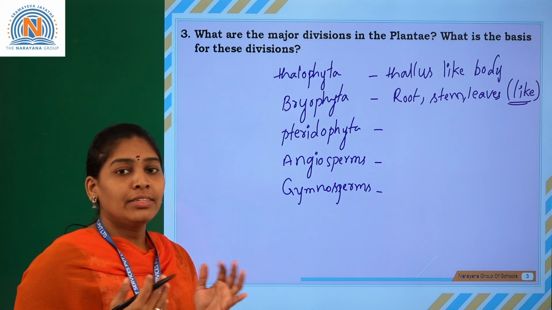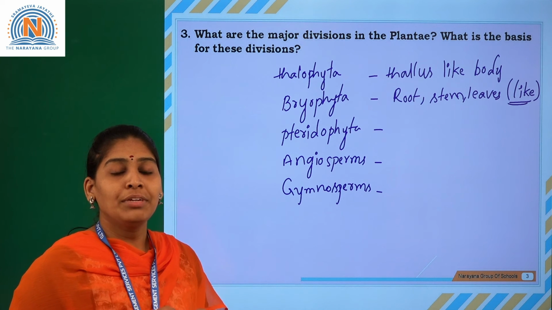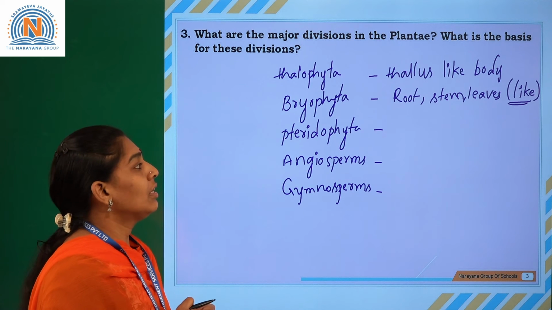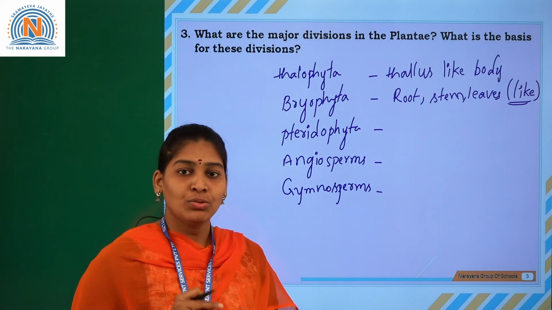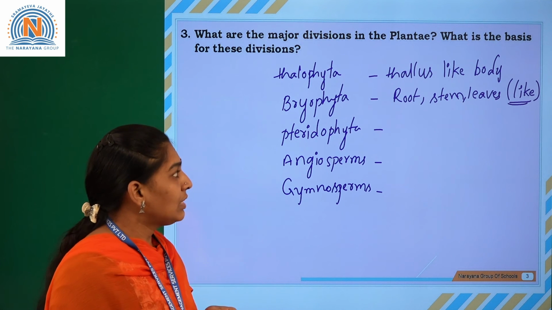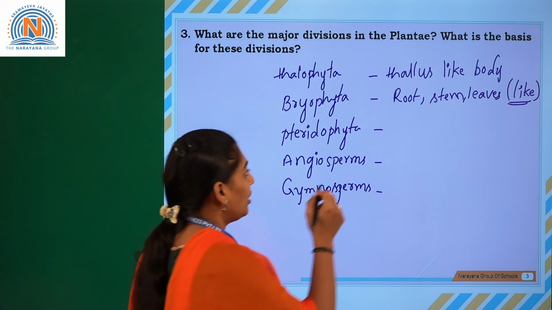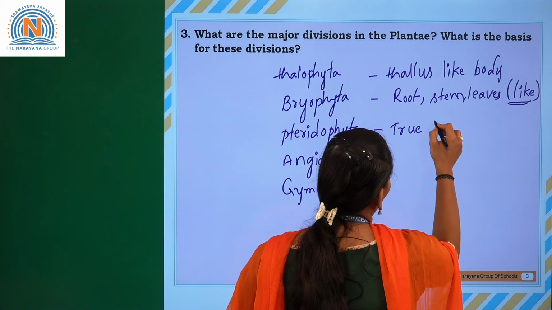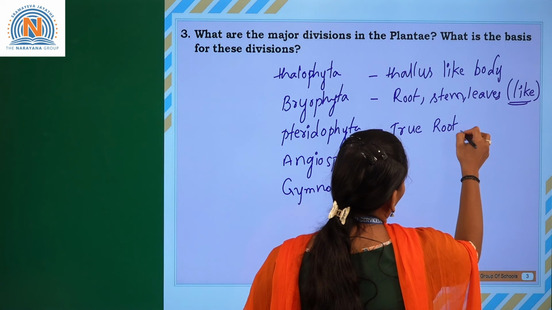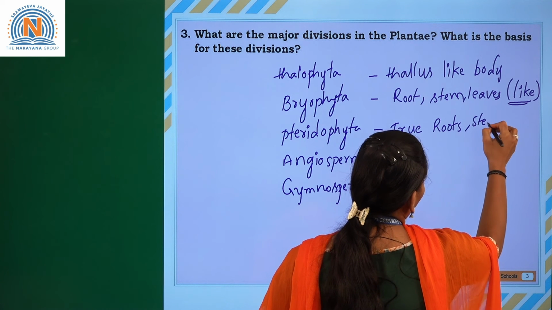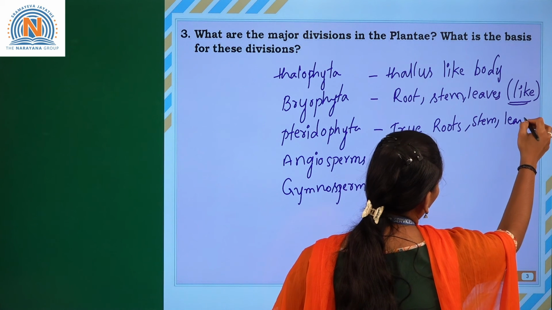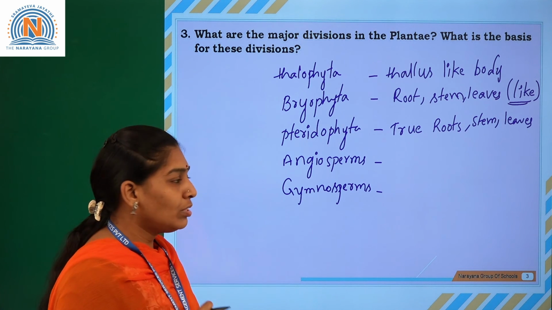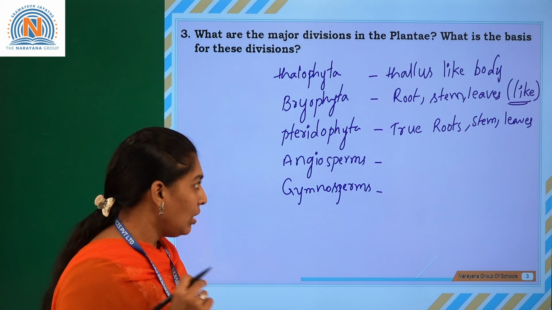They are just like false ones, but they will be having root, stem and leaves. So these do not consist of true roots, true leaves and true stem. Whereas the Pteridophyta have true roots, stem and leaves. So these will be consisting of true roots, true stem and true leaves.